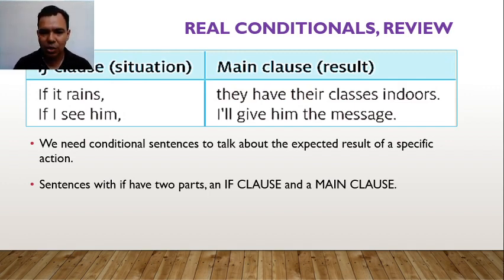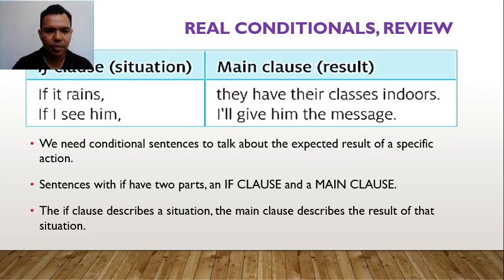And this section is different. In zero conditional, the result is in simple present. But in first conditional, the result is in future with will, like in the second example. If I see him, I will or I'll give him the message. The if clause, remember, describes the situation, and the main clause describes the result of that situation.